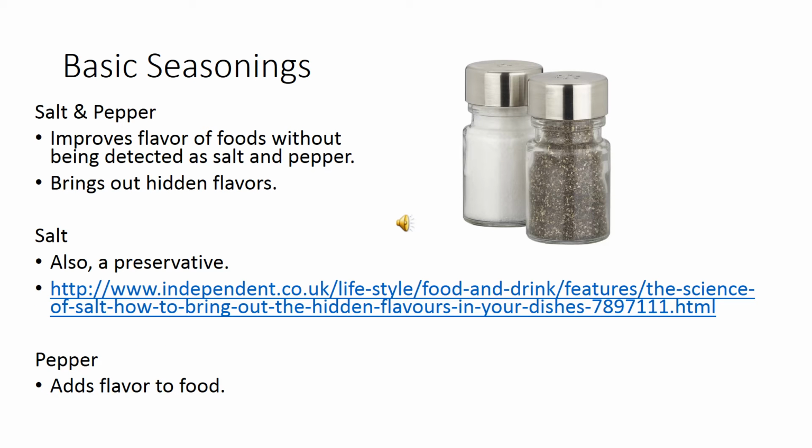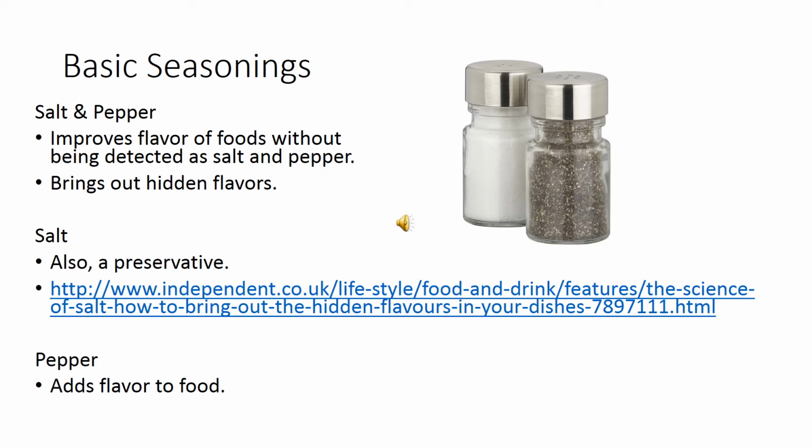Salt and pepper are the 2 most basic seasonings. Their main goal is to enhance flavor without being detected, meaning that they should not be overpowering. Salt and pepper bring out hidden flavors that may go unnoticed if they are not added to foods. Salt helps to reduce bitterness, and by doing so, allows other tastes and flavors to become more present.